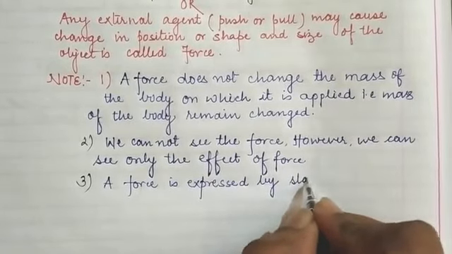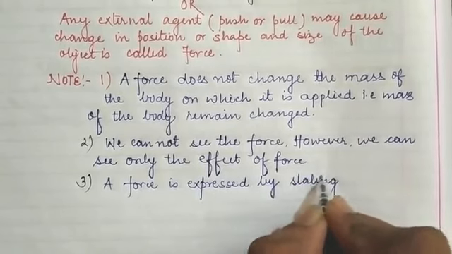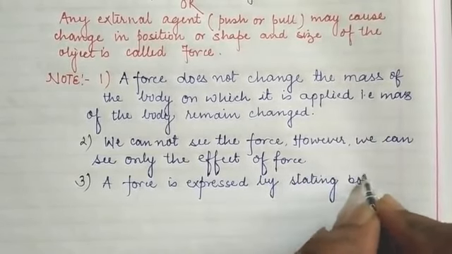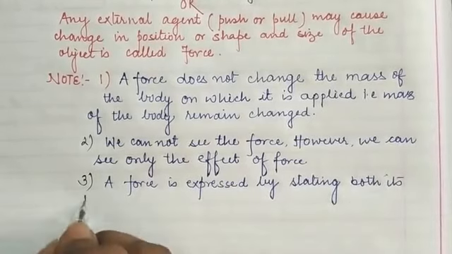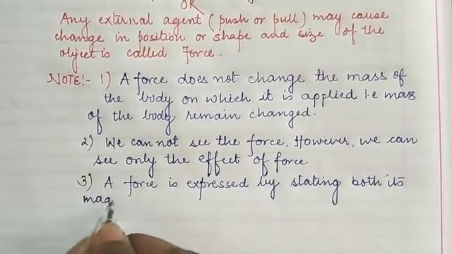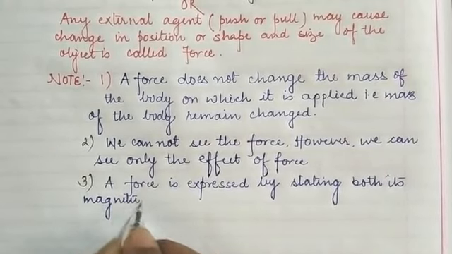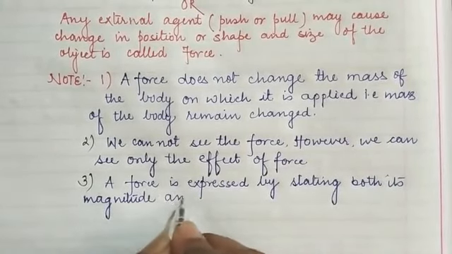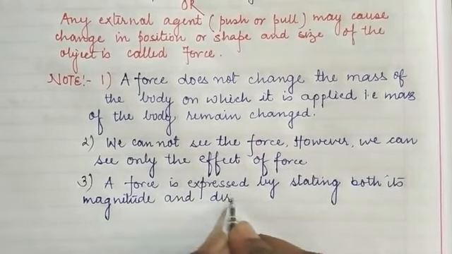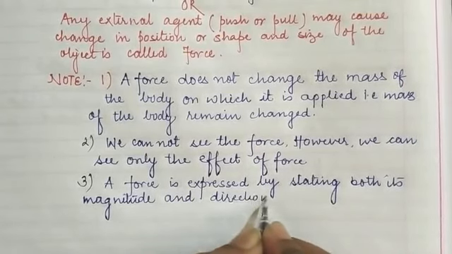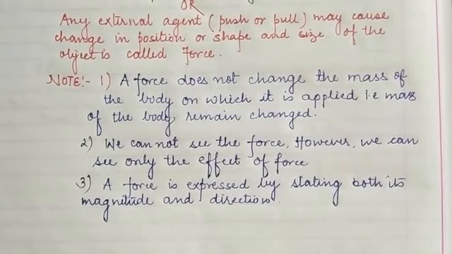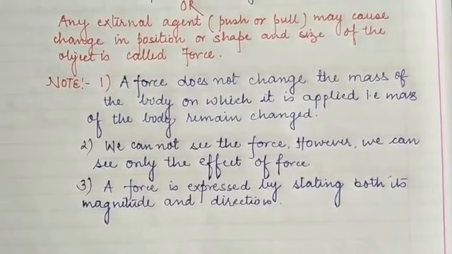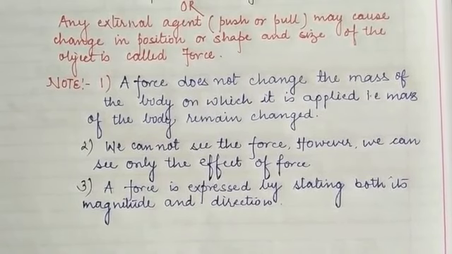Whenever we discuss the force, there is a requirement of the magnitude as well as the direction of the applied push or pull. Also, a force is represented by an arrow.